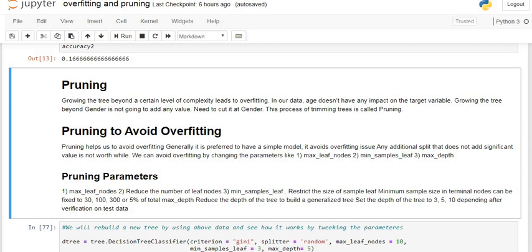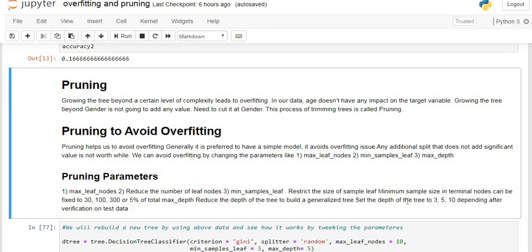We trim some leaf nodes, and we apply some parameters, that is pruning parameters, to avoid this overfitting. In this process we try to cut some nodes and apply pruning to the decision tree.